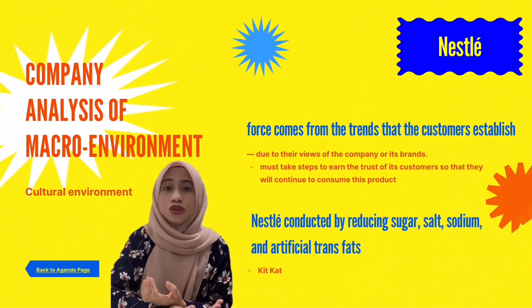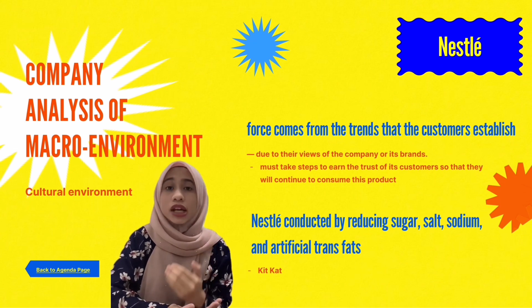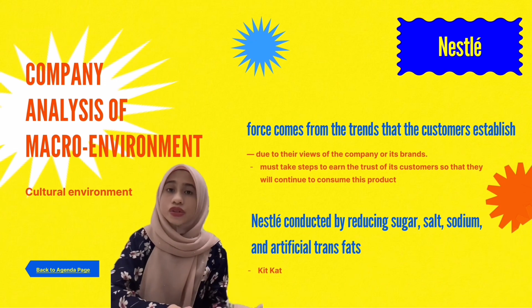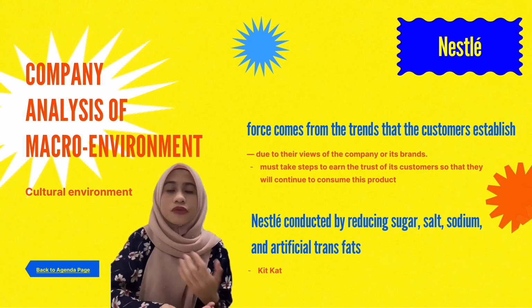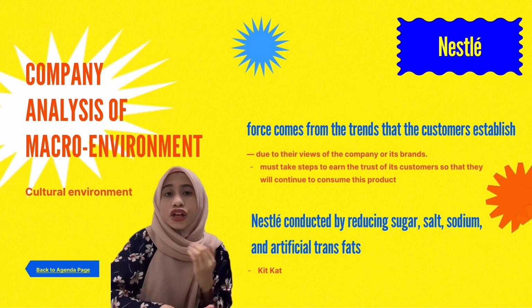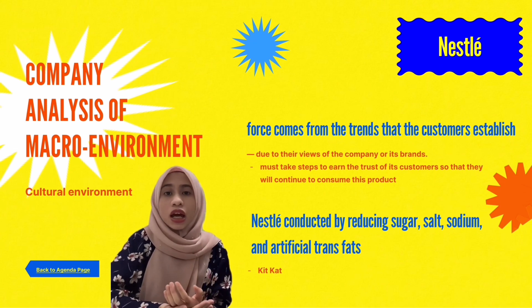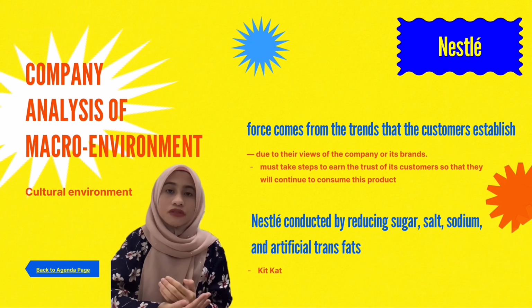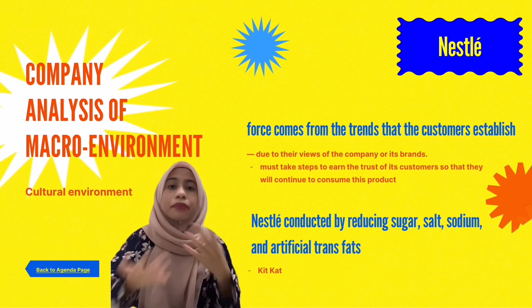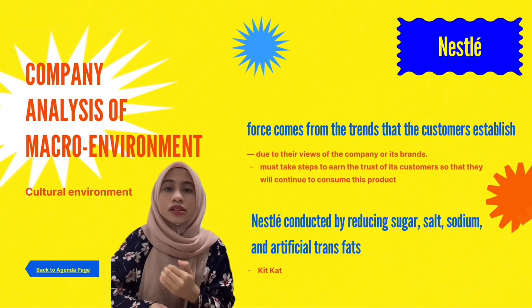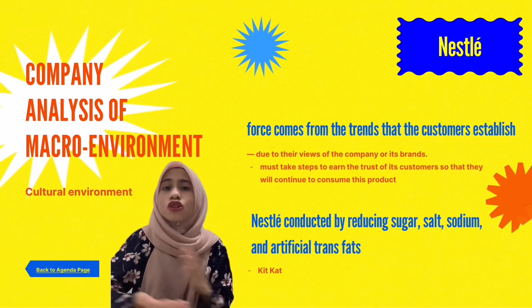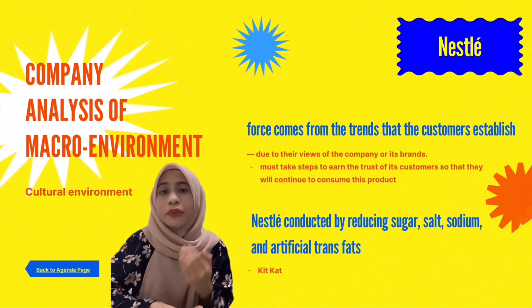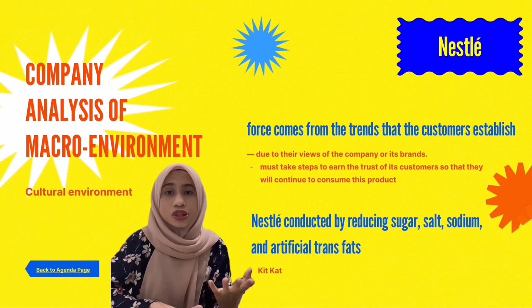It consists of institutions and other forces that affect a society's fundamental value, perception, and also behavior. Because Nestle is a huge and well-known corporation, the force comes from the trends that the customer establish due to their view of the company and also its brand. Because of this company's focus on nutrition, it must take steps to earn the trust of their customer so that they will continue to consume this product and maintain their perception of Nestle as a brand that is not only of high quality but also manufactured with nutrition ingredient.